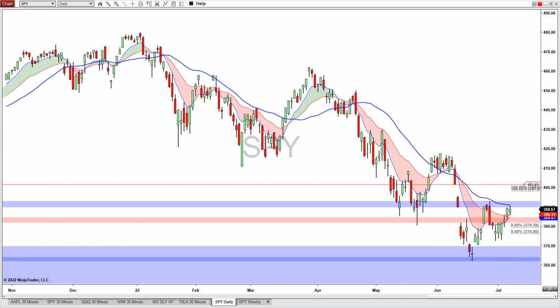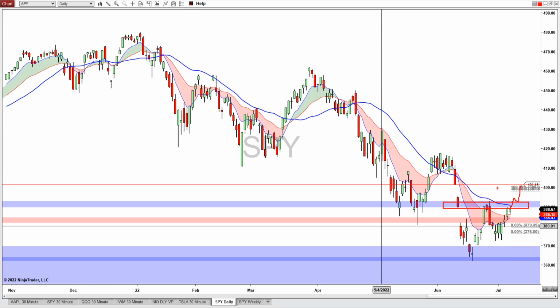Now let's take a look at some of the possible scenarios for the coming week. Starting with the SPY, notice that there is a potential resistance zone here that I put in. So we're going to see, will the price be able to get above this resistance zone?